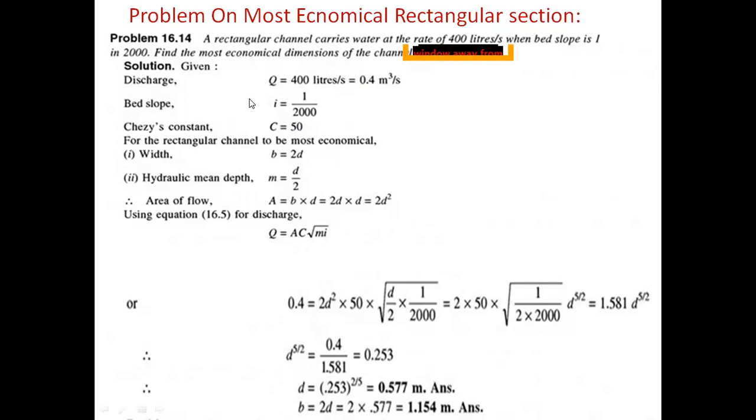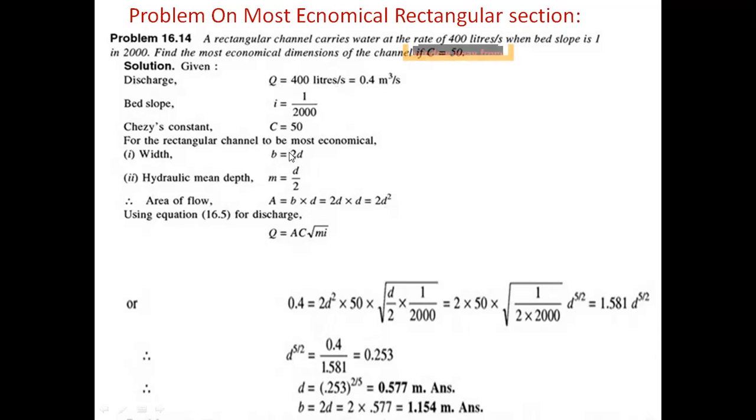In the previous problem, the dimensions and the slope of the bed of the channel were given, and Chezy's constant was given, and we found the discharge of the channel. But in this problem, the discharge value is given, along with the bed slope and Chezy's constant.